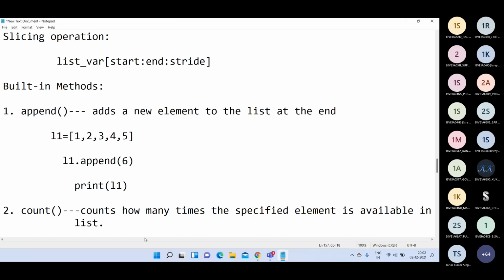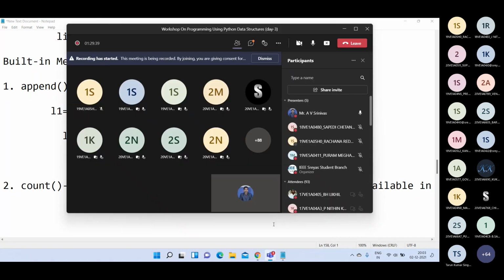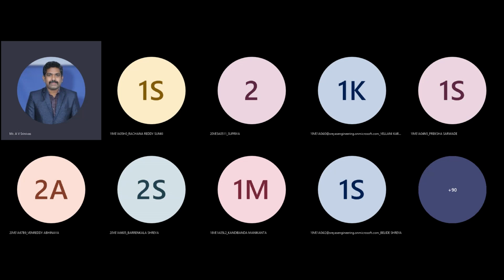Yes, sir. Yeah, if time is there, or we will wind up today? We'll continue tomorrow, sir. Okay, because there are around 10 to 12 functions. That's why. Yeah, tomorrow we will see. Is today's session clear? Hello. Is today's session clear?